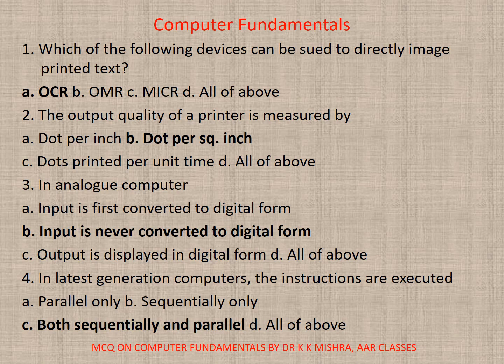3. In analog computer, A. Input is first converted to digital form, B. Input is never converted to digital form, C. Output is displayed in digital form, or D. All. Correct option is B. Input is never converted to digital form. 4. In latest generation computers, the instructions are executed A. Parallel only, B. Sequentially only, C. Both sequentially and parallel, or D. All. Correct option is C. Both sequentially and parallel.